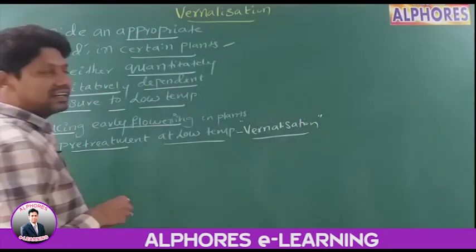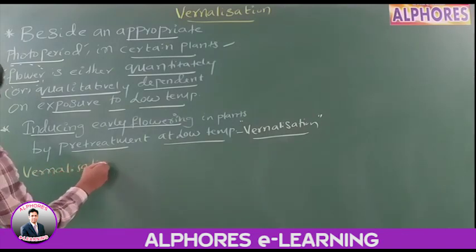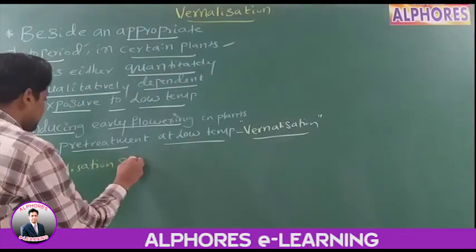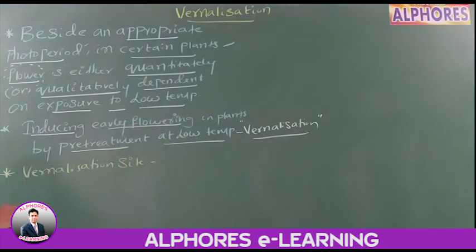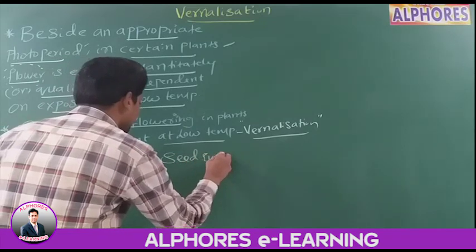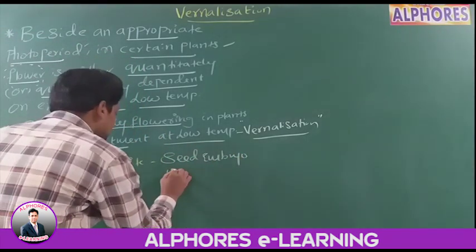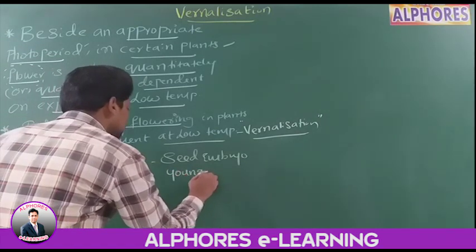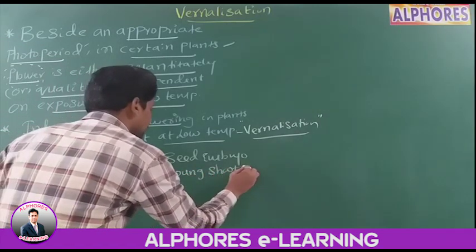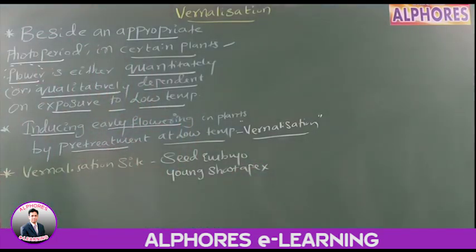What are the vernalization sites? Sites of vernalization: number 1, seed embryo; number 2, young shoot apex.